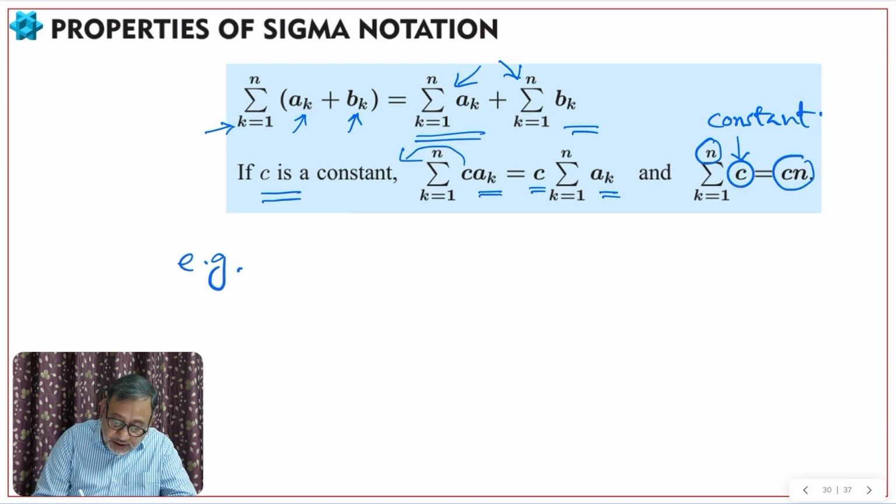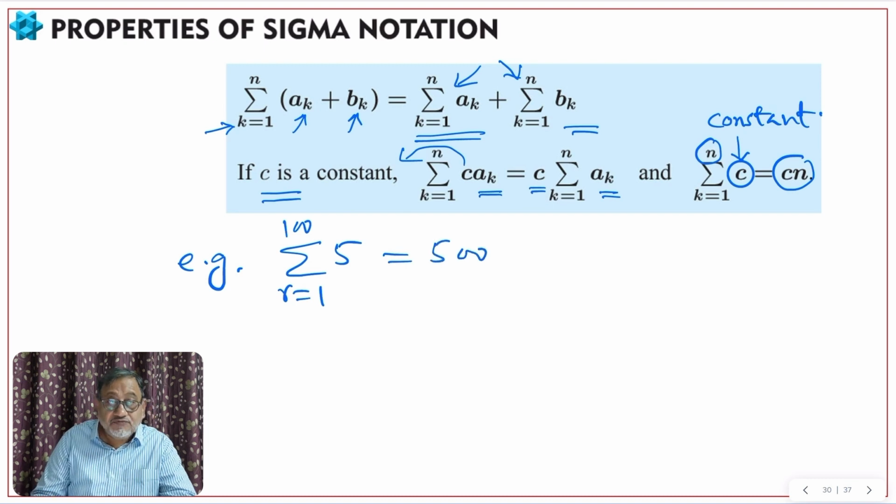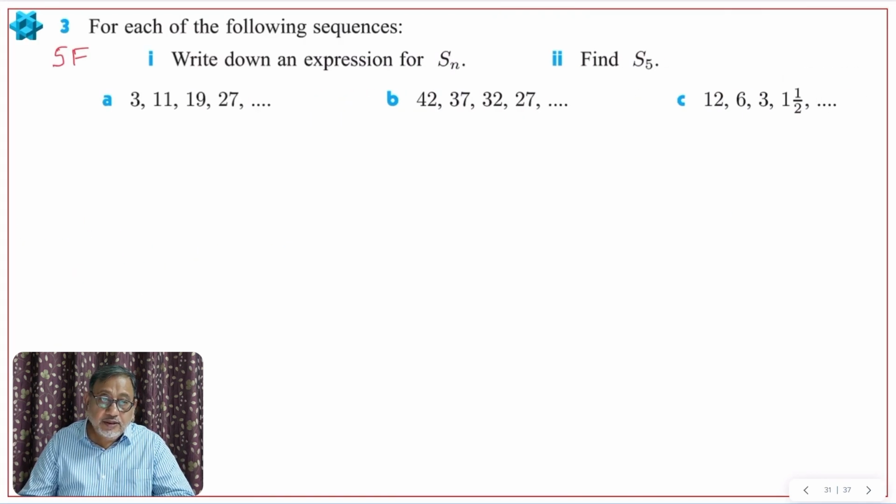So for example, if I have sigma 5, and r is equal to 1 to 100, then the answer of this will be 500, because 5 multiplied by 100 will be 500, okay. So I hope you will remember this. Now let us see the question based on sum or sigma notation. All those things will come here, okay.